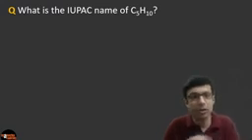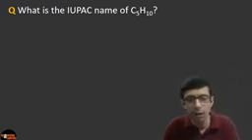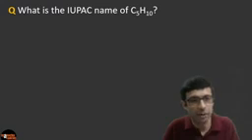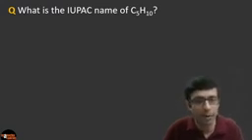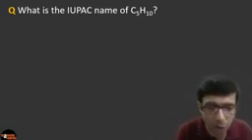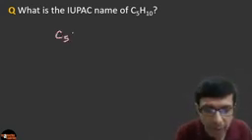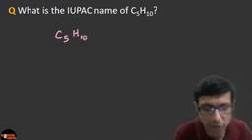This is a very interesting question. They have not given you any structural formula. What is this called? This is called the molecular formula, right? So you can see it's just written C5H10. No structure has been given. Now, what do you think this compound is? So come on, I want all of you to try. What is the IUPAC name of C5H10?